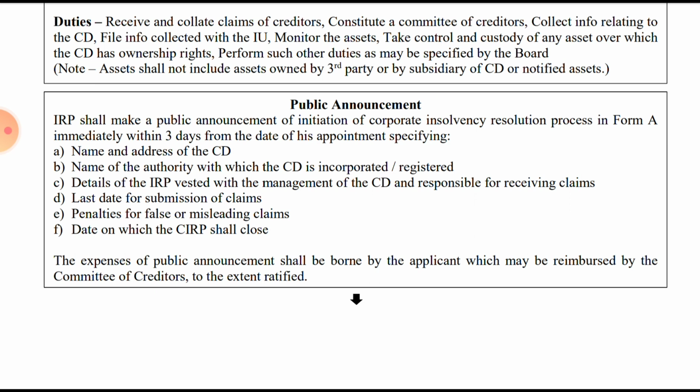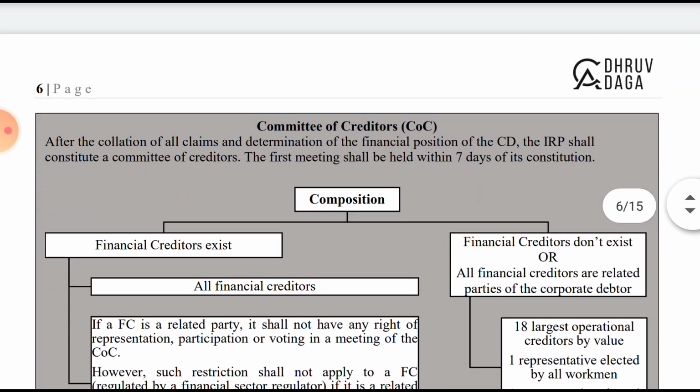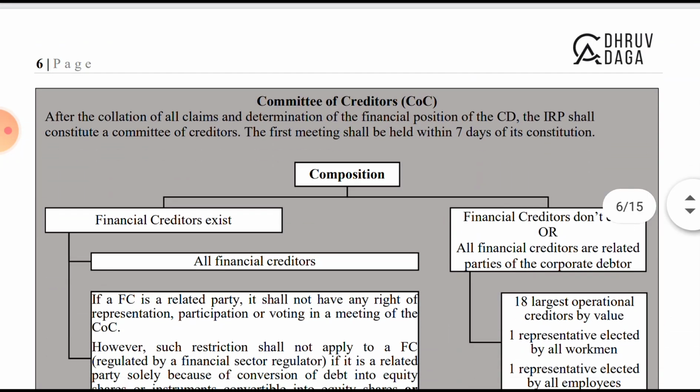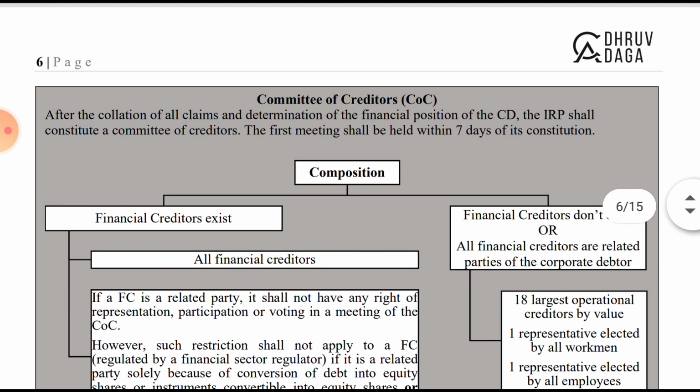The expenses of the public announcement shall be borne by the applicant, which will be reimbursed by the COC to the extent ratified. And the next step, we will see the committee of creditors in the next part of the video. Okay, thank you.